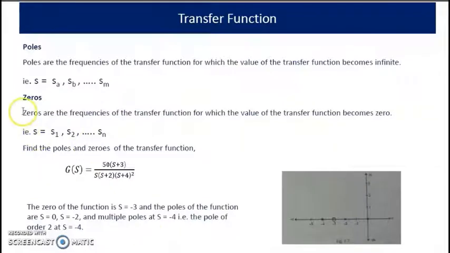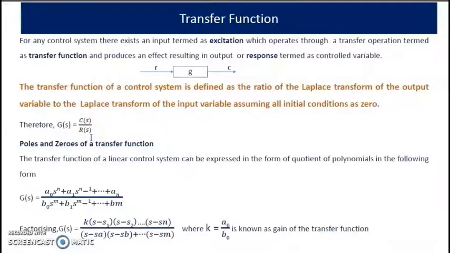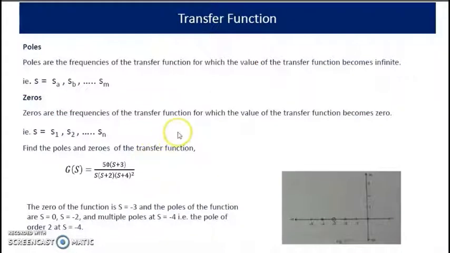Similarly, what are zeros? Zeros are the frequencies of the transfer function for which the value of the transfer function becomes 0. That is s1, s2, up to sn. If we give s1, s2, say up to sn, then the value of the transfer function will become 0. They are called the zeros of the transfer function.